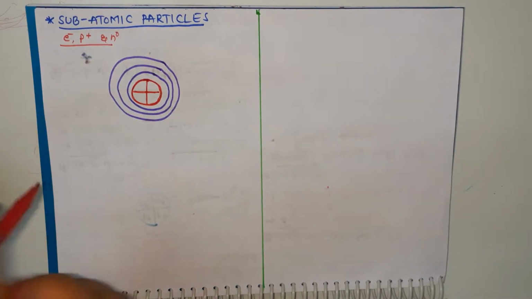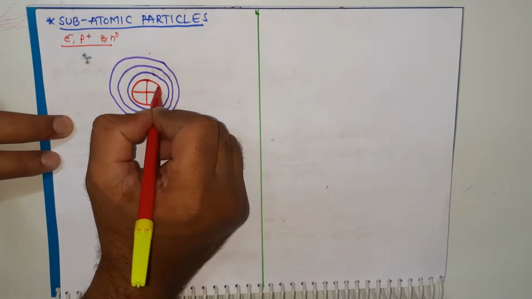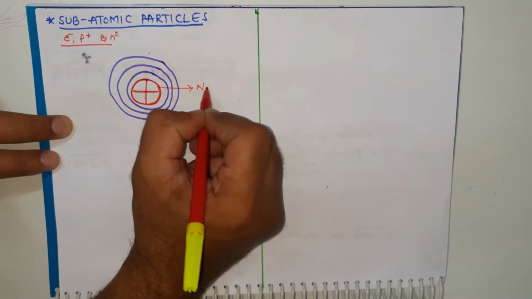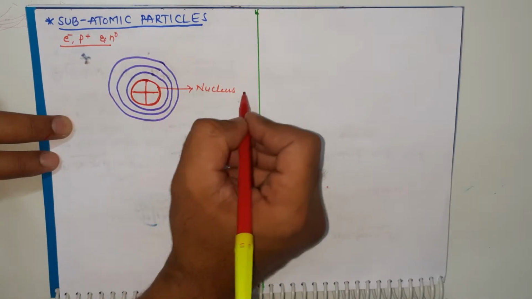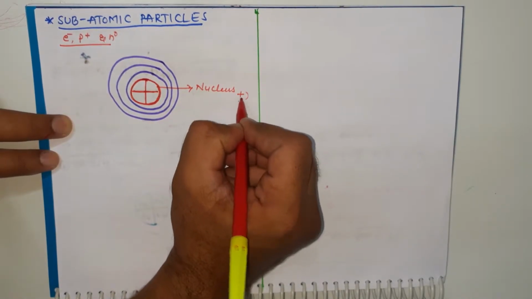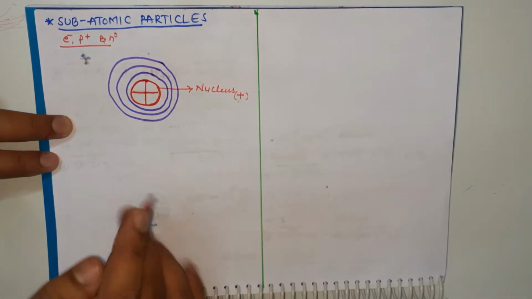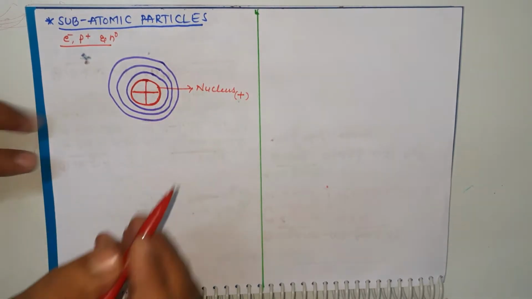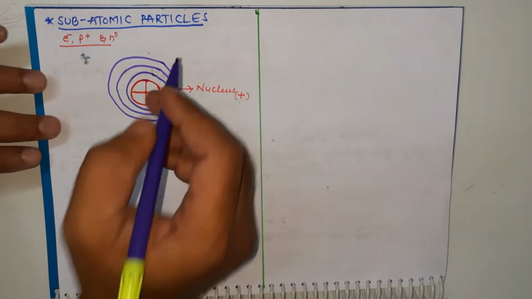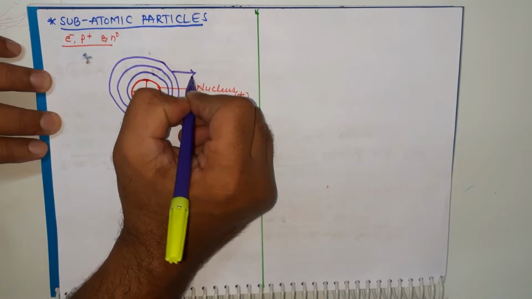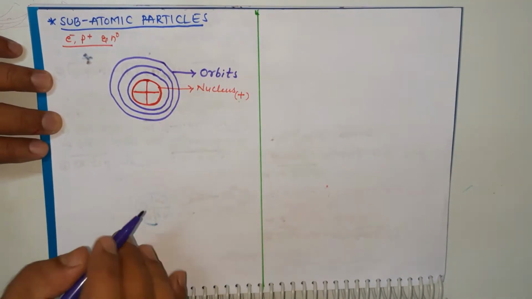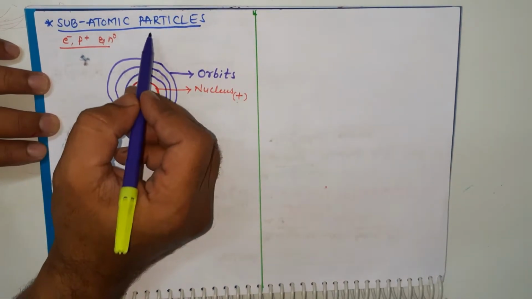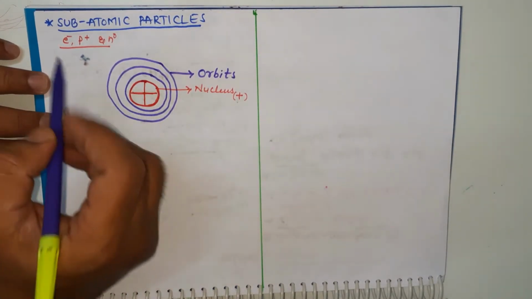What is the central part of the atom? Nucleus. What is its charge? Positive charge. And around the nucleus, what do we find? The circular paths, they are known as orbits. Orbits.